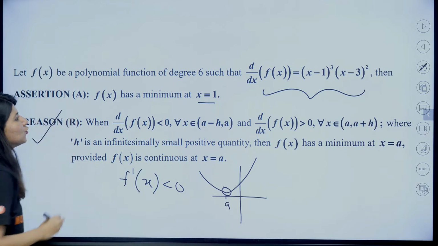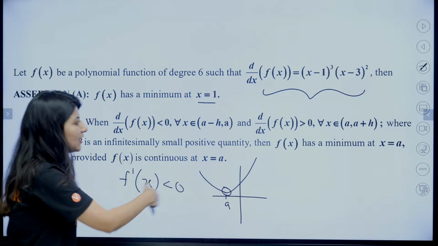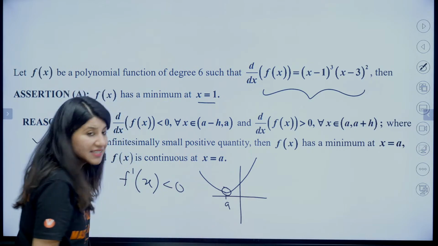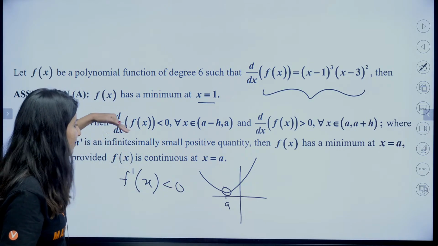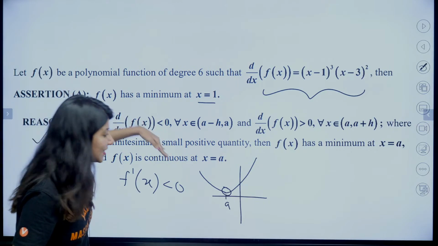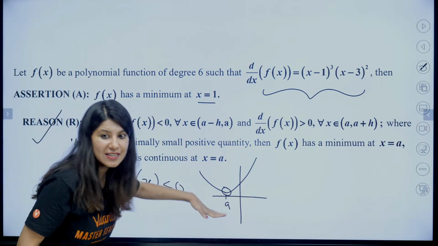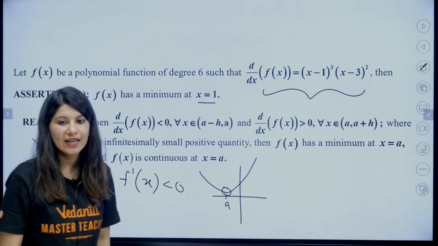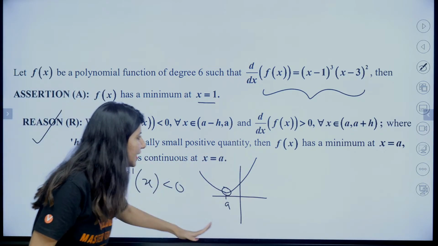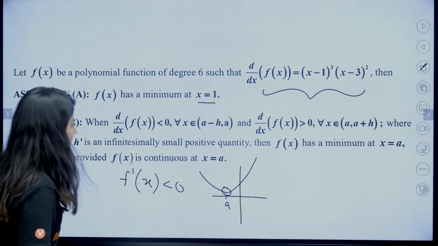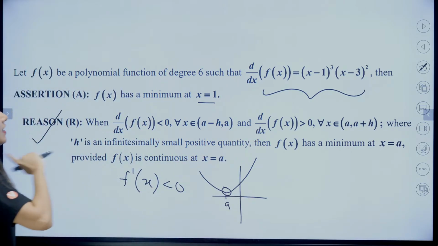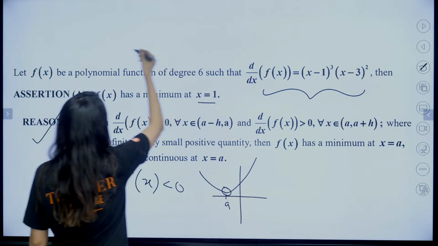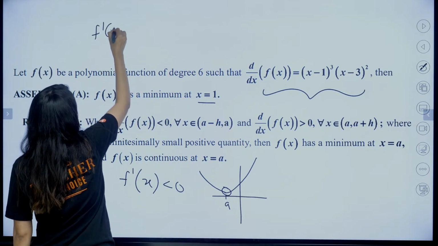That means reason is true. So this is the condition of minima. That's how we get minima, right? If my f dash x is less than 0, that means decreasing. First my function is decreasing and second my function is increasing, right? First my function is decreasing and then it is increasing. So we are going to have a minima. Now check whether we have a minima at this point or not. How do we check it? So f dash x will be differentiated.